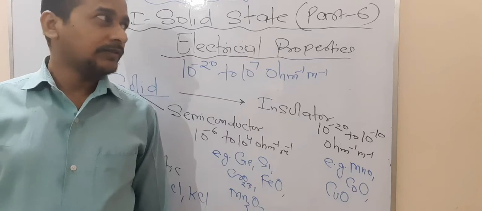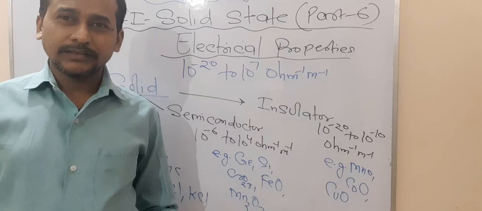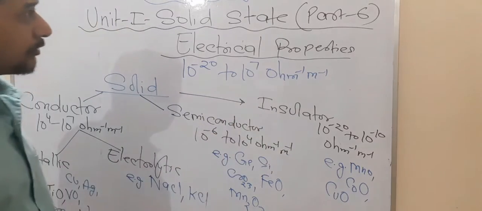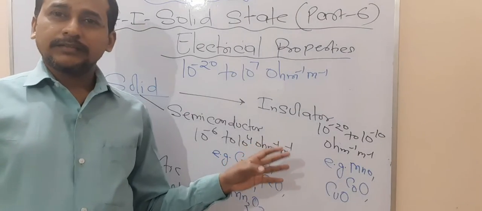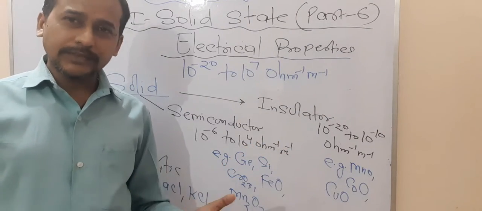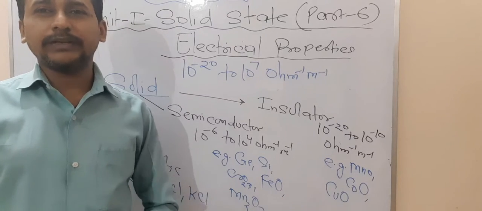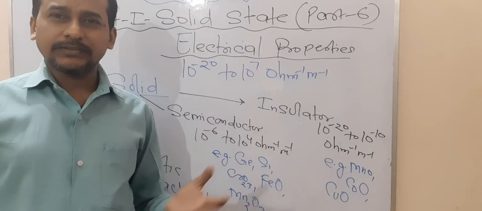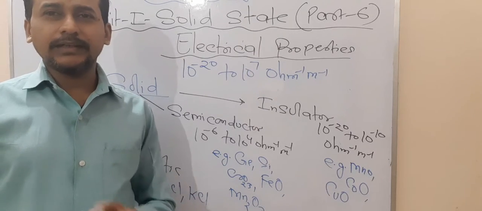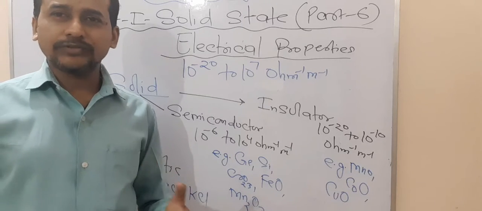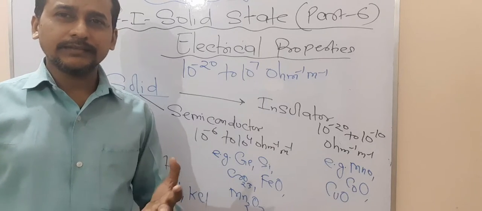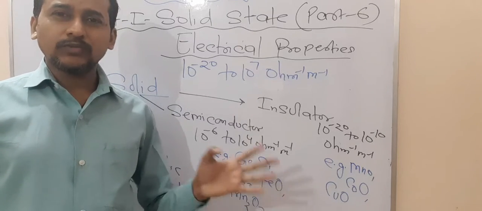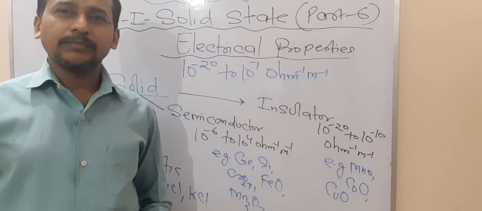Okay. Now let us focus on the topic in part 5 of unit 1, solid state. I told you about defects. In defects, I told you basically about the point defect. In point defect, I told you there are three types: stoichiometric defect, impurity defect, and non-stoichiometric defect. These are the most important topics which I discussed in the last lecture. Now let us focus on two more important points regarding the board examinations.